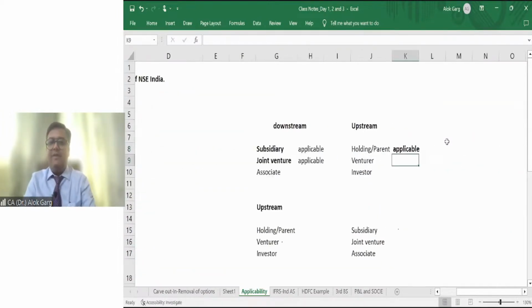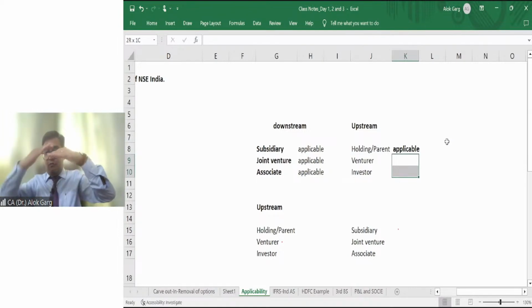If Ind AS is applicable to a joint venture, whether it is applicable to its venturer? If Ind AS is applicable to an associate, whether it is applicable to the investor? You understand the relationship. For example, if there is a subsidiary, what is the other entity?